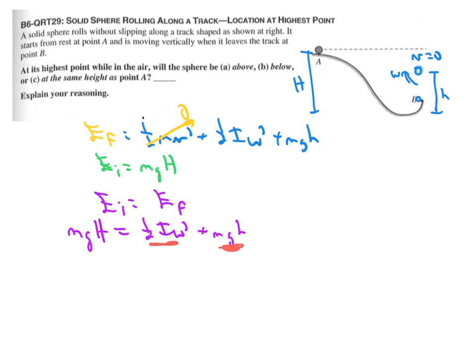So we have our truth statement here is that mg capital H is greater than mg little h, and we cancel the m's and the g's, and we find that capital H is bigger than little h, which means that it will be below the original height.